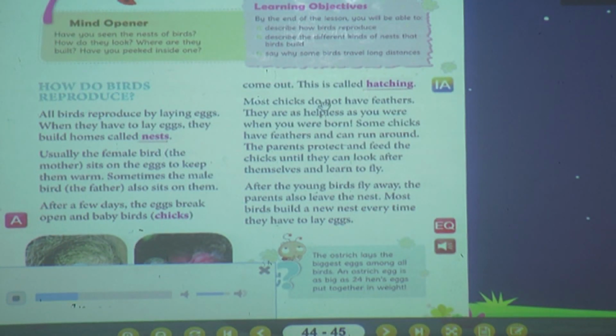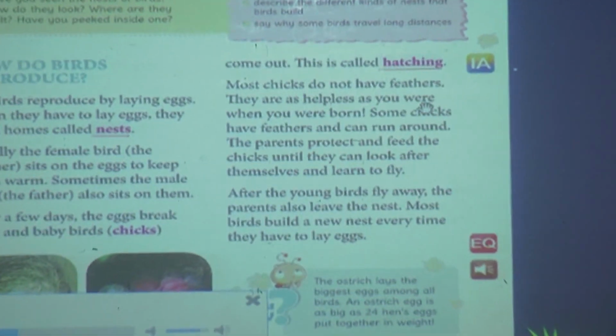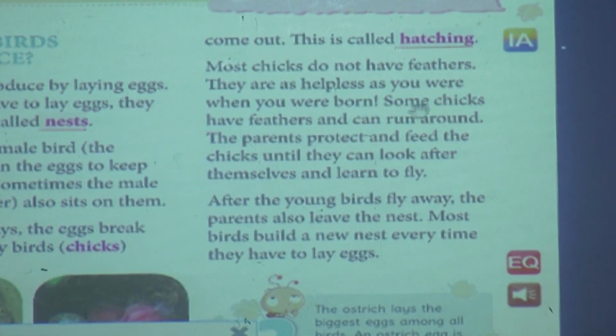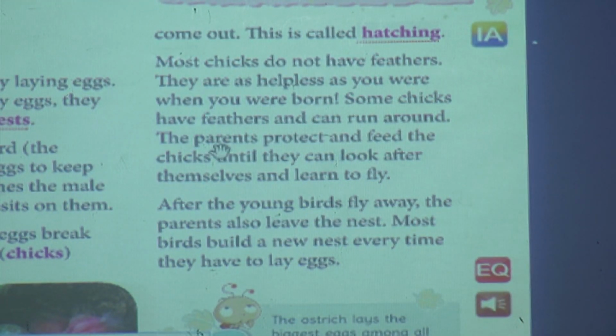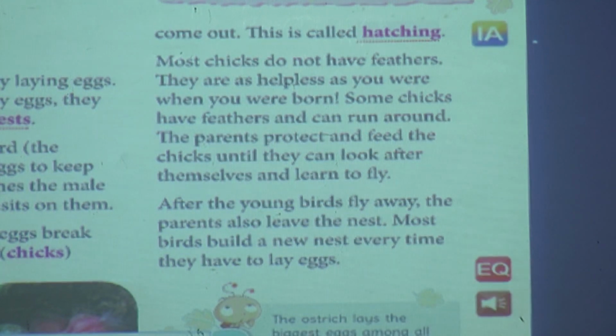Most chicks do not have feathers. They are as helpless as you were when you were born. Some chicks have feathers and can run around. The parents protect and feed the chicks until they can look after themselves and learn to fly. After the young birds fly away, the parents also leave the nest. Most birds build a new nest every time they have to lay eggs.